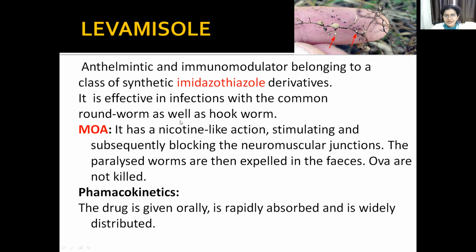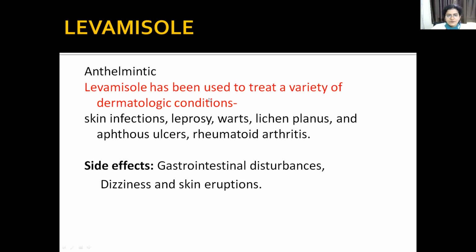Then pharmacokinetics: it is given orally, rapidly absorbed and widely distributed. It crosses the blood-brain barrier. So levamisole is not only used for treating parasitic infection, there are certain other uses of levamisole which include skin infections, leprosy, aphthous ulcer, rheumatoid arthritis. The side effects include GIT disturbances, dizziness and skin eruption. So levamisole is mostly used for dermatological conditions, that is leprosy, lichen planus, aphthous ulcers. Side effects include GIT disturbances, dizziness and skin eruption.